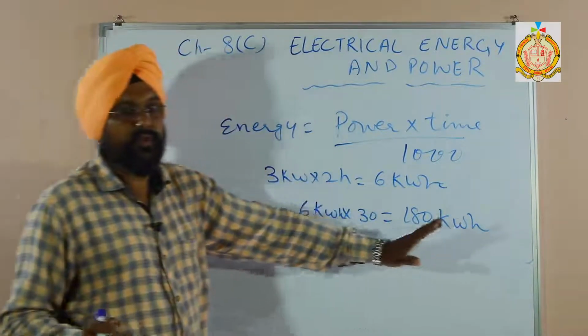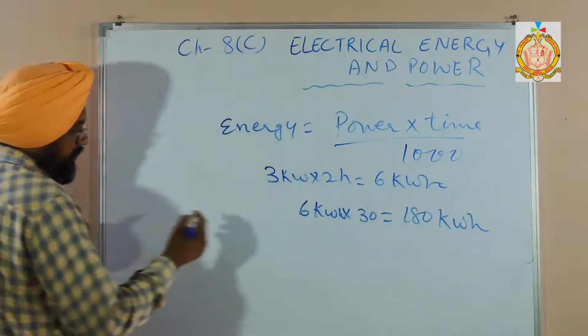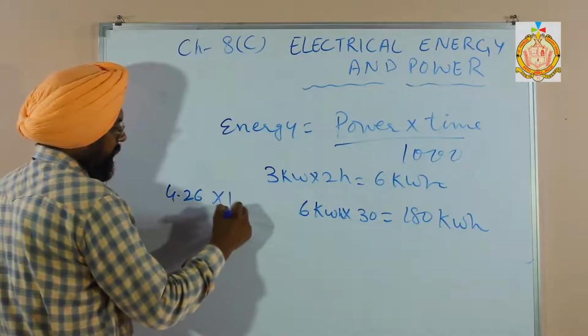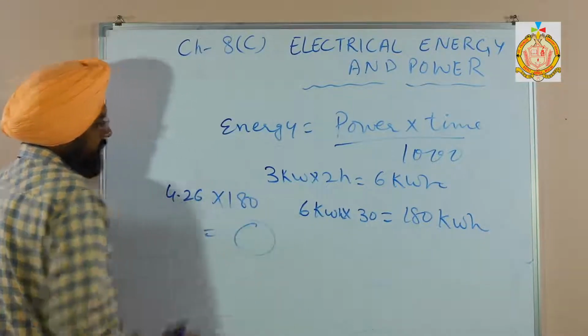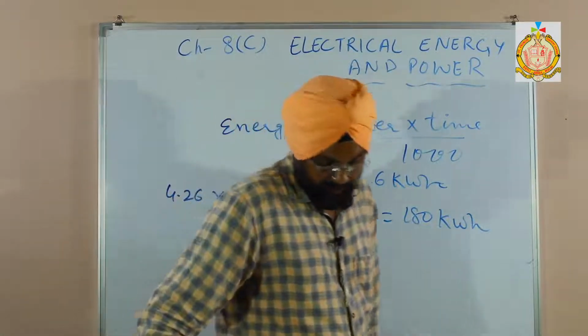So what is the cost of one unit according to the government? Suppose it is 4 rupees 26 paisa. So multiply by 180, that will be the monthly bill you will have to pay.